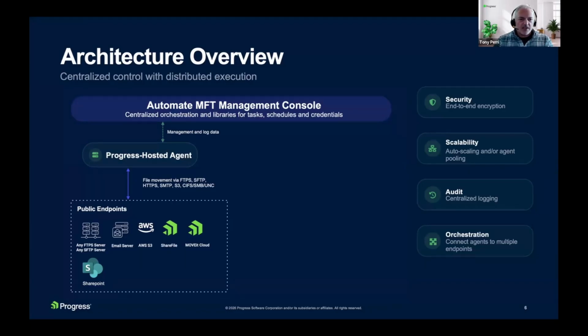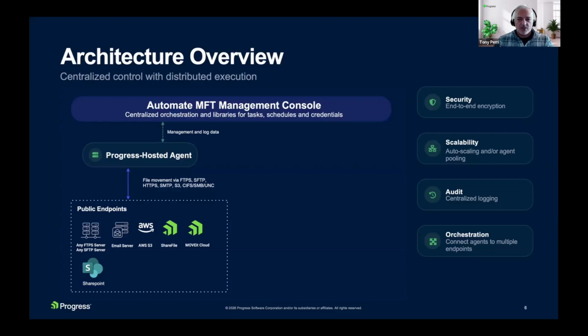And then it's the agent that's able to orchestrate the file movements between what are called endpoints. And so here it's showing that the Progress hosted agent is basically going to have access to public endpoints. Those can include anything accessible on the public internet that you have permissions to, and you can use open standard protocols for different endpoints like FTPS, SFTP, HTTPS. You've got S3 buckets, basically SharePoint Online.